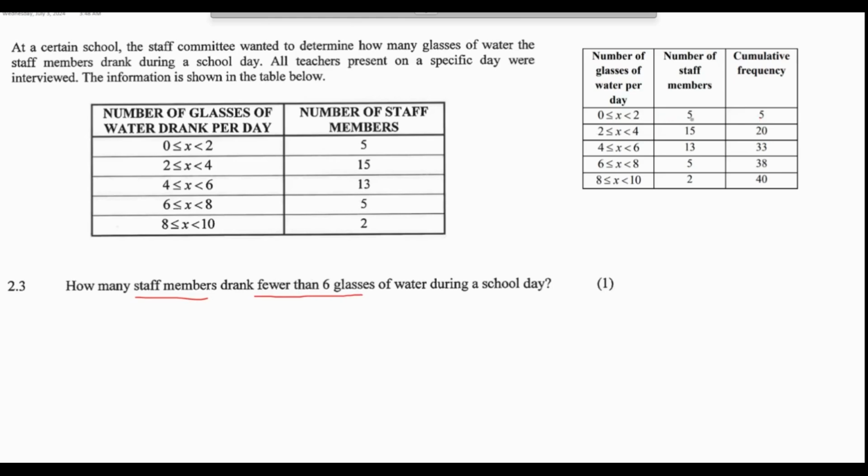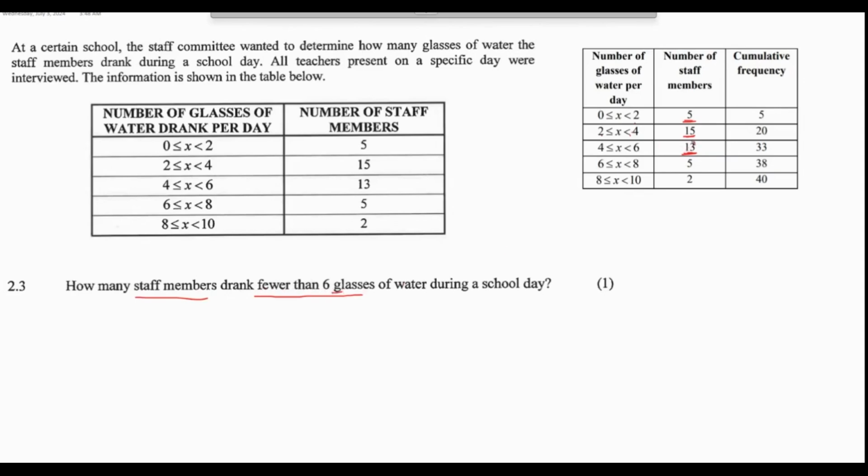So we have 5 members that drank less than 2, because saying here 2 is not included. And then we have 15 members that drank from 2 to just less than 4. We have 13 members that drank from 4 to less than 6. So the question says, how many staff members drank fewer than 6 glasses?